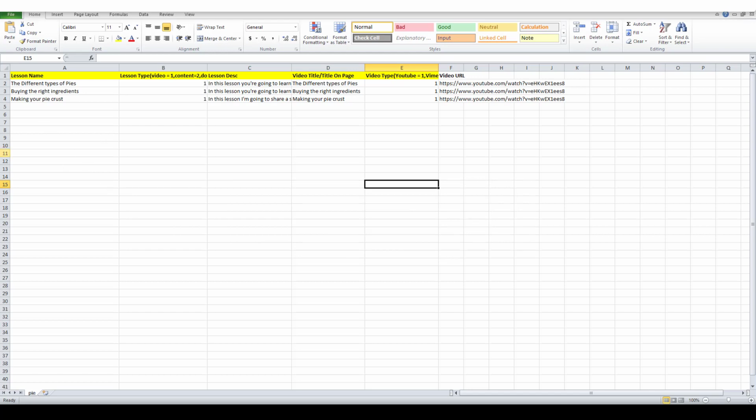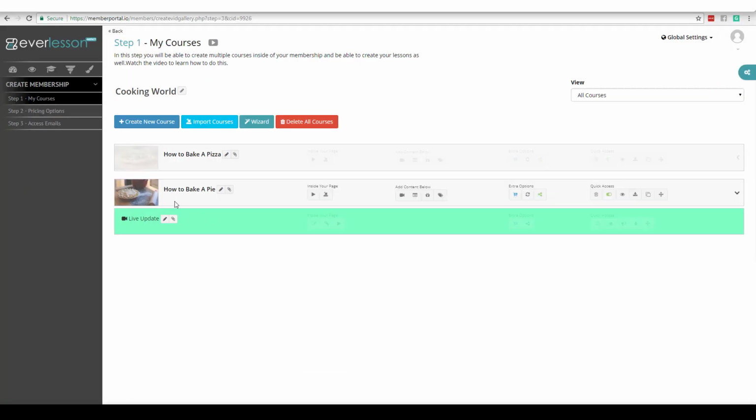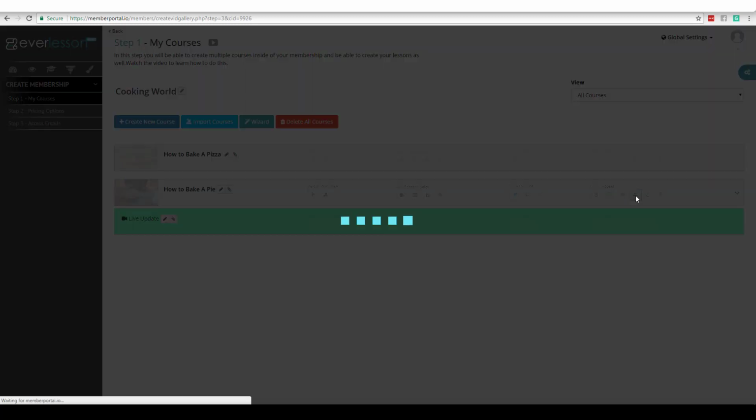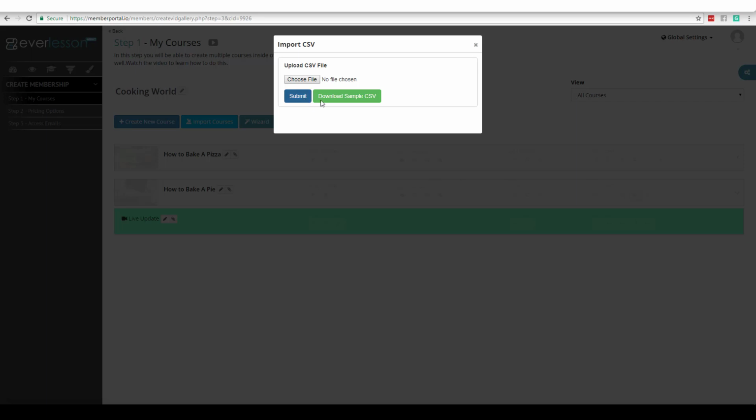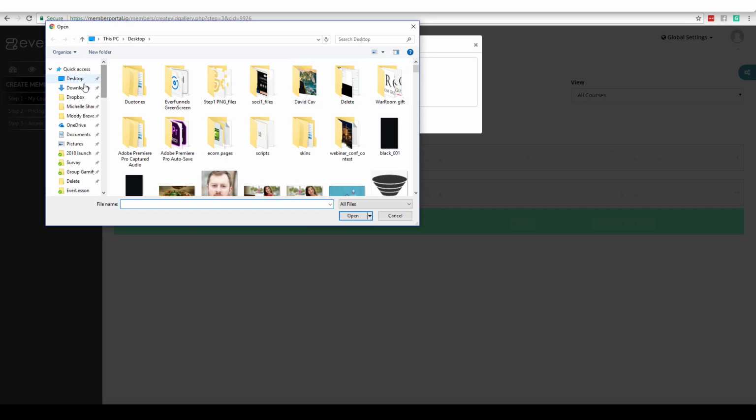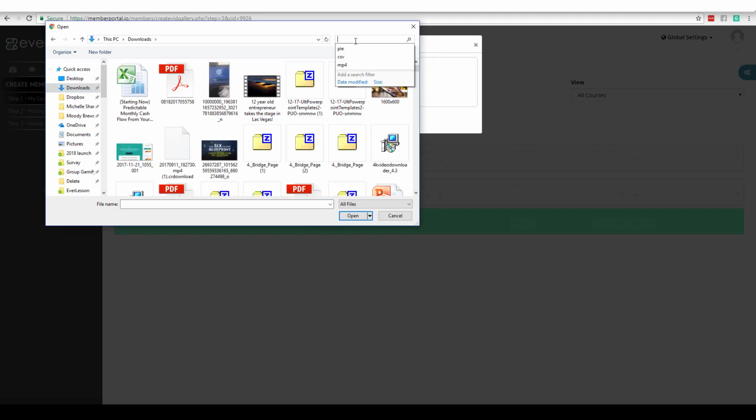So we're going to come back over here to EverLesson, and we have our course here that is empty. So what I'm going to do is come over here to this button right here that says import. I'm going to go ahead and click this button, and here we can download the sample CSV that I just showed you. But since we already finished the sample, I'm going to go ahead and load it. So I'm going to click choose file, and then go to my downloads, and look for the pie.